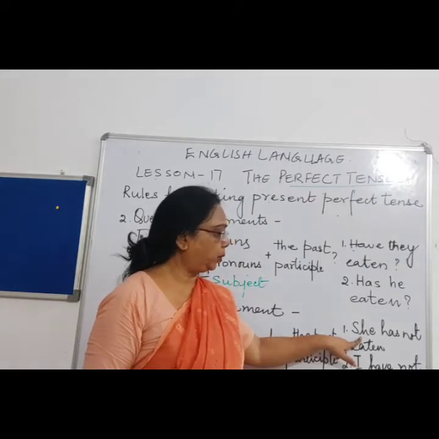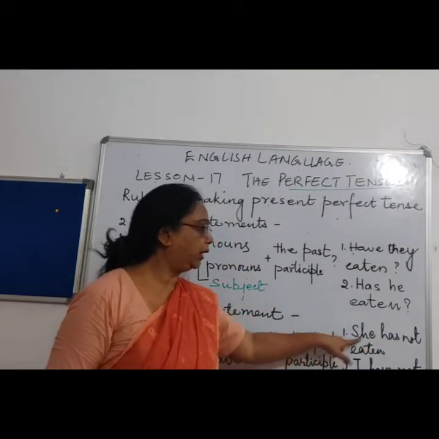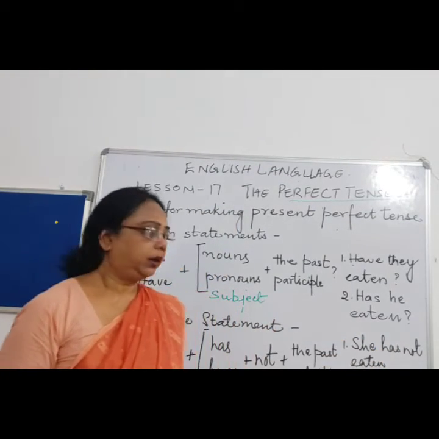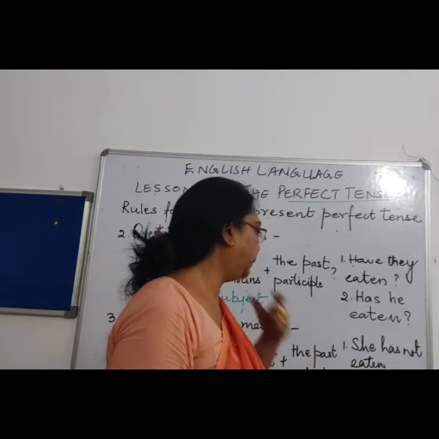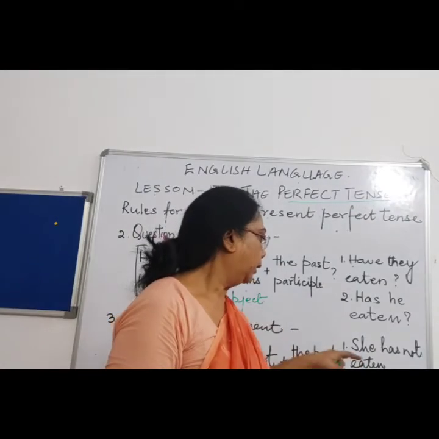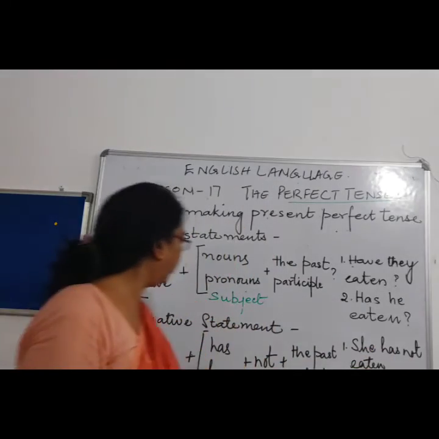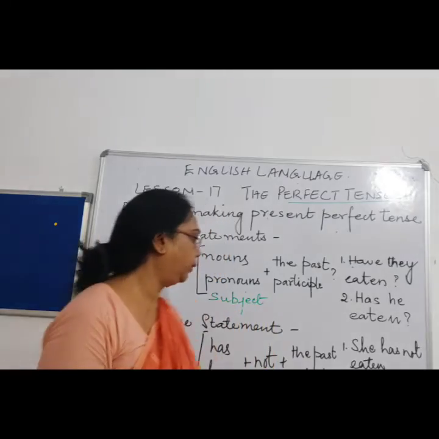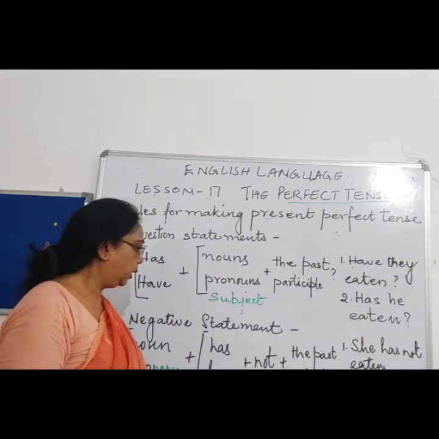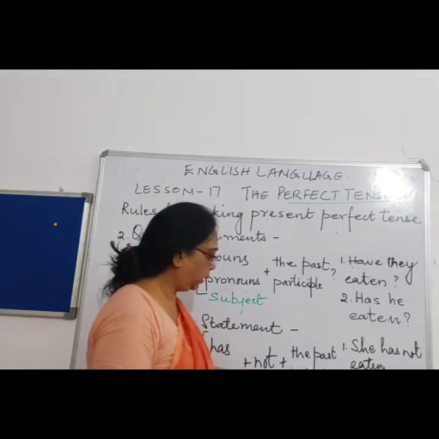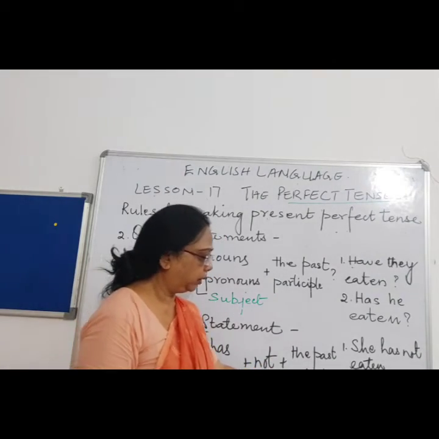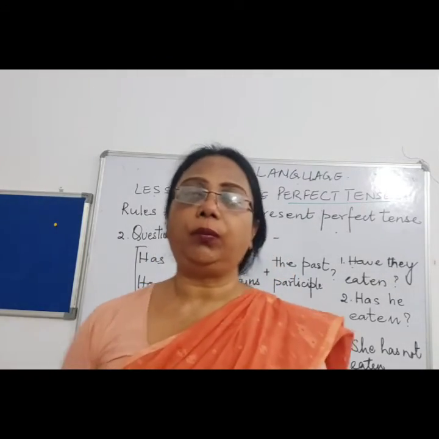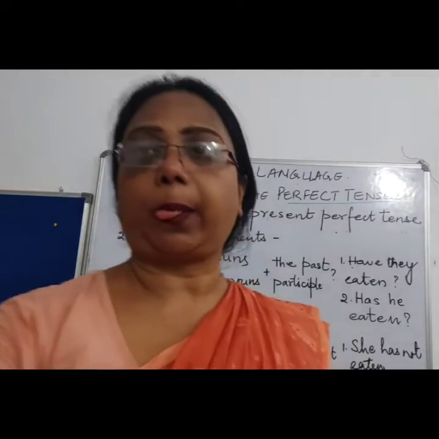Let us see an example over here. He has not eaten, she has not eaten. Now why have I used has over here? Because has is for the singular number, and not I have used because it is a negative. It shows that we have to make a negative sentence. So not comes after has or have and before the past participle. So, I have not given the gift. Like this we form the present perfect tense.